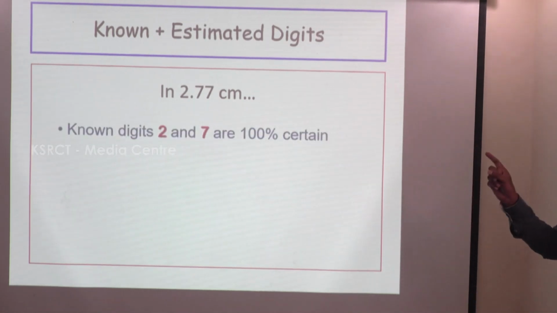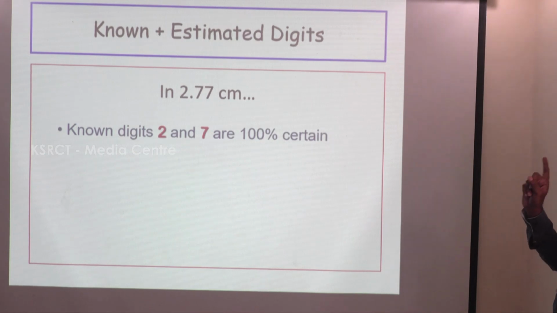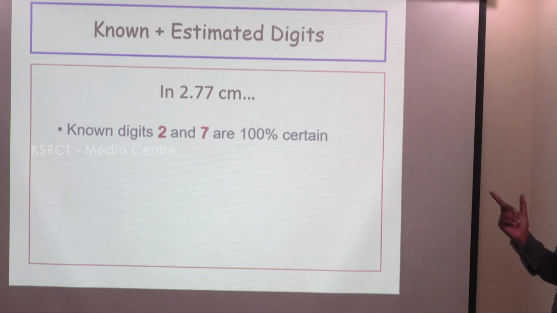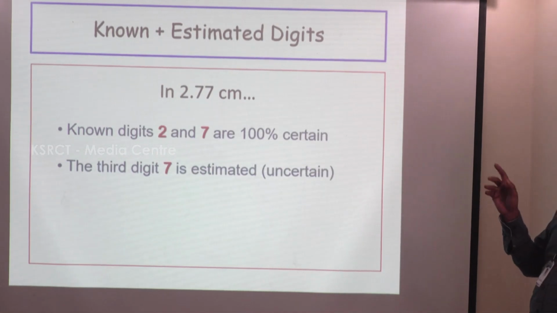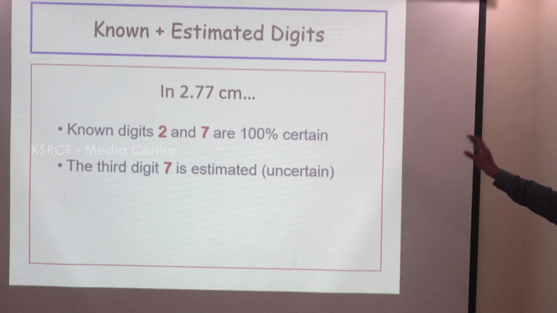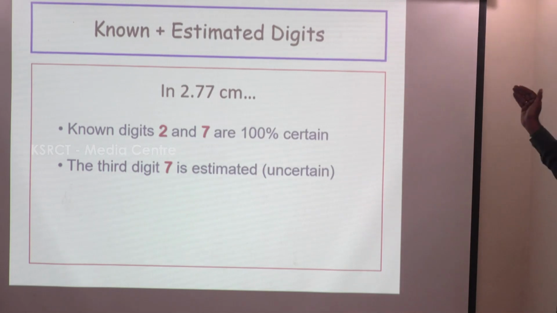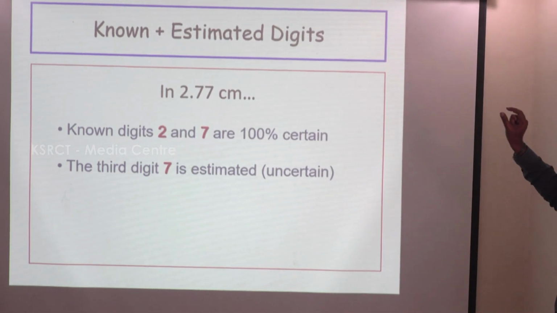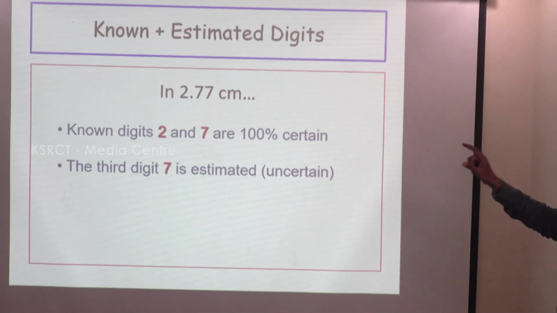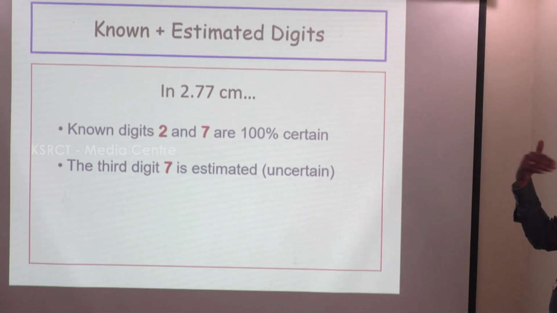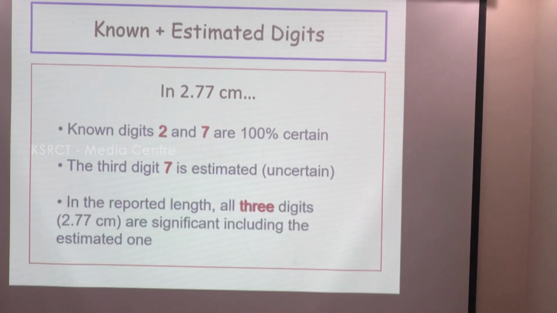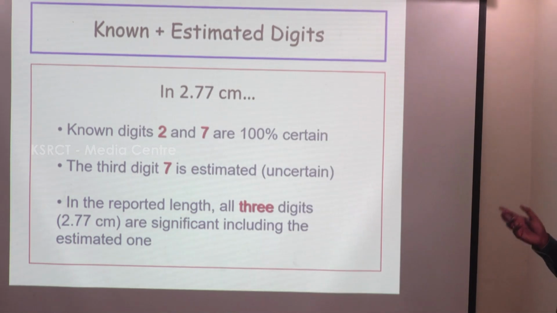So in 2.77, only the digits 2 and 7 are known with certainty; the remaining digit is uncertain. That is the estimated value we measure to get the true value. The third digit is the uncertain value, because the decimal places can continue without end, an infinite number of decimals. So only 2.7 centimeters can be taken as the certain value. In the reported length, all three digits are significant, including the estimated one.